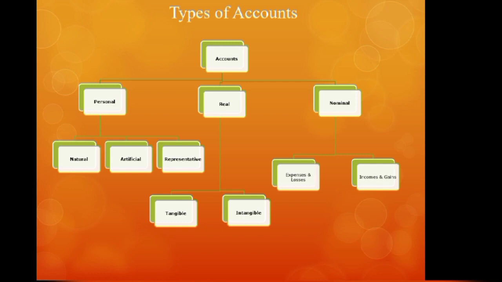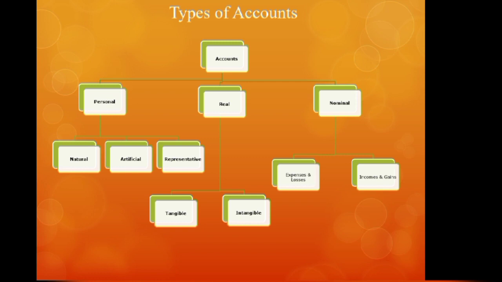Transactions related to persons, transactions related to properties and assets of the business, and transactions related to incomes and expenses of the business. So based on that, the accounts can be of three types: personal accounts, real accounts and nominal accounts. Now personal accounts are the accounts related to persons.